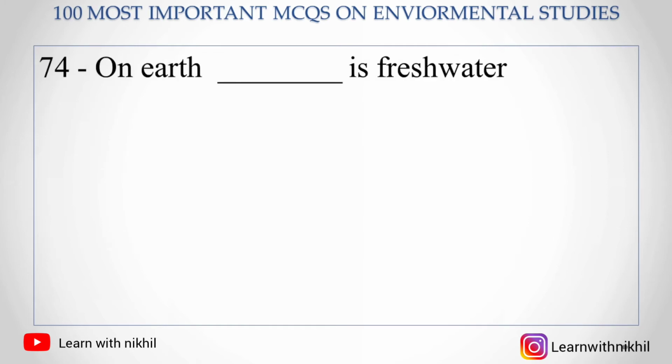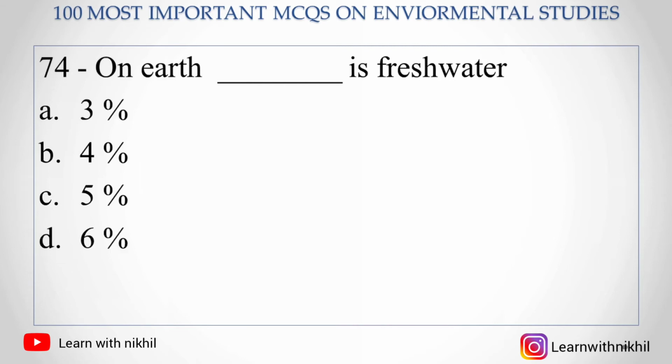Next, 74. On Earth, dash is fresh water. A. 3%, B. 4%, C. 5%, D. 6%. So the right answer is 3%. Only 3% of water on Earth is fresh water.